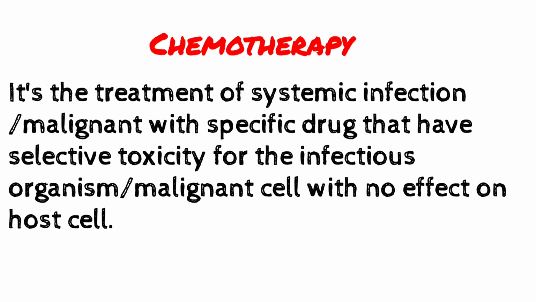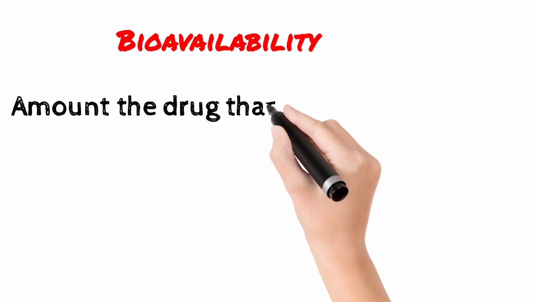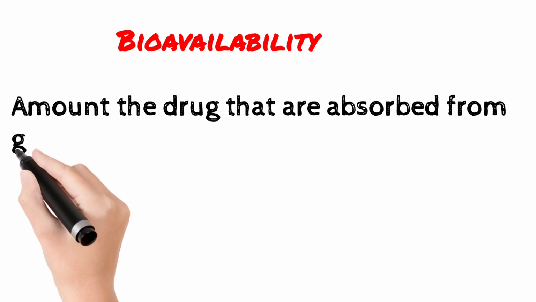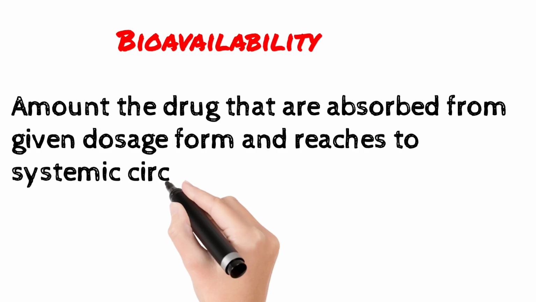Let's move to the next point, bioavailability. The most important definition is bioavailability. What is bioavailability? It is the amount of drug that is absorbed from a given dosage form and reaches the systemic circulation.